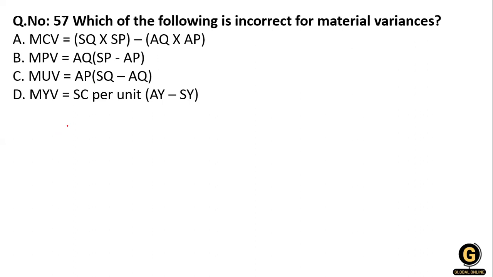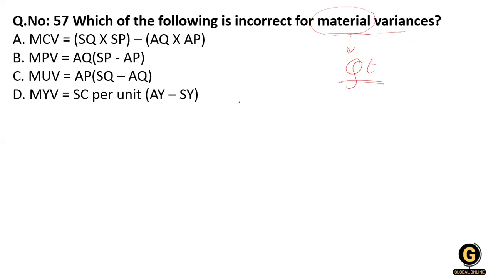So what is the material variance? For material variance, we have to focus on the case of material, here material price. Material usage variance is related to the quantity, it gives the focus to the quantity.